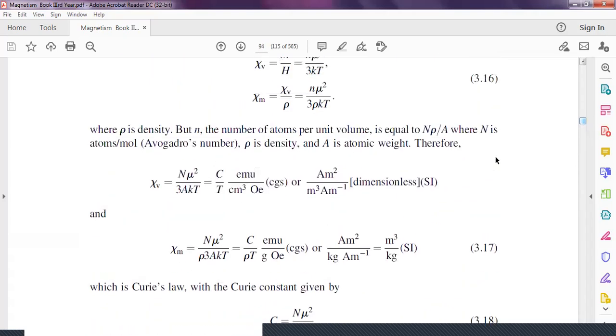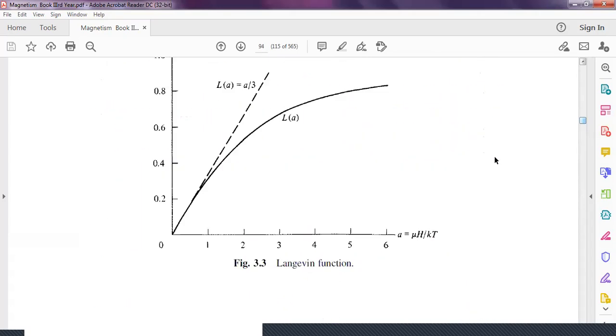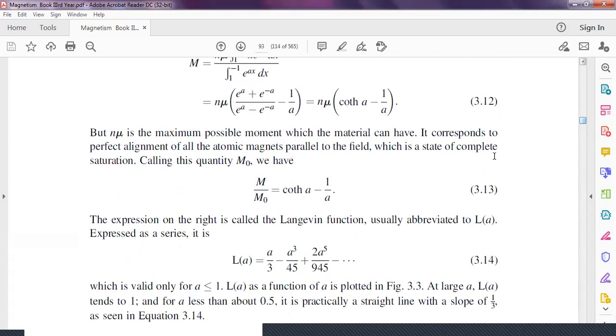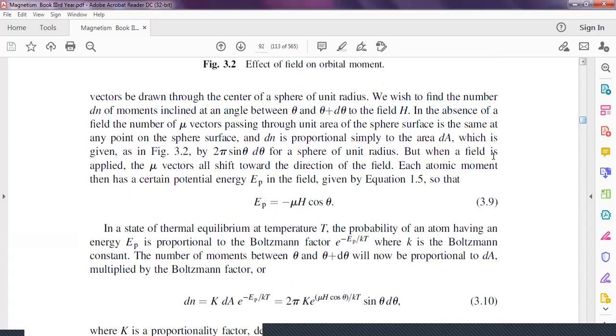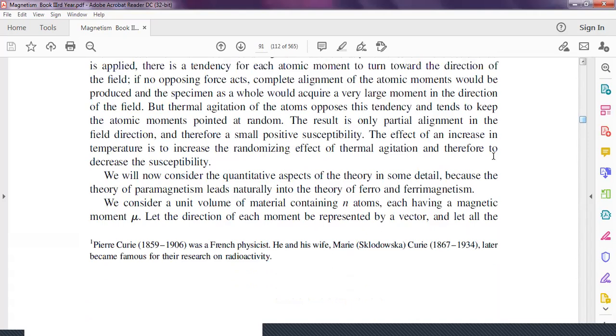We'll discuss here what theta is, and we have to prove this by using the classical treatment for the paramagnetic material.